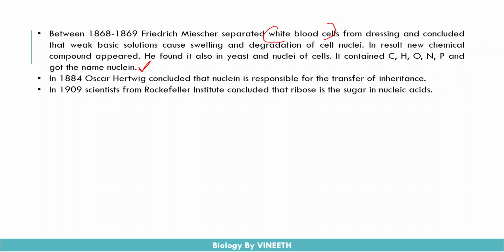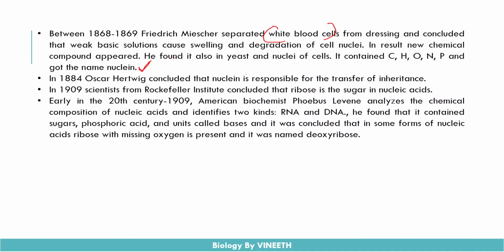Not only ribose is present in nucleic acids. At the same time, the American biochemist Phoebus Levene analyzed the chemical composition of the nucleic acids, and he said that there are two types, RNA and DNA. He said that they contain a nitrogenous base, a pentose sugar, and phosphoric acid groups. He also said that the sugar present in DNA doesn't contain an oxygen atom at the carbon 2 position. That means a deoxyribose sugar is present in DNA, and that is why it is named deoxyribonucleic acid.